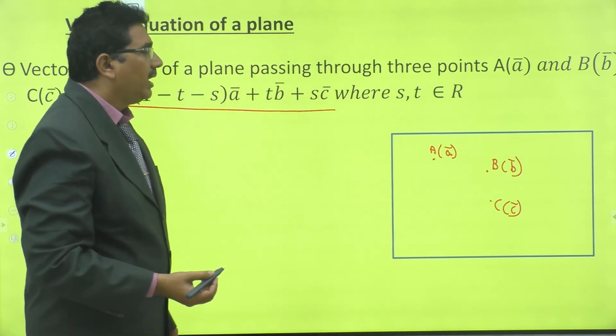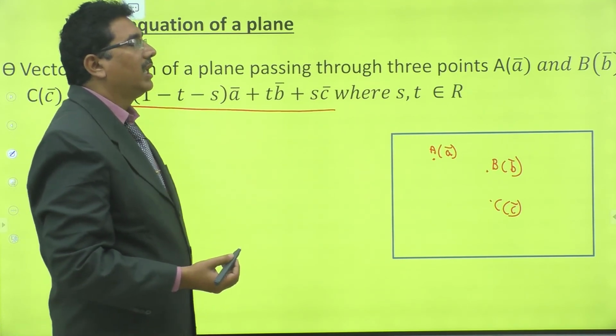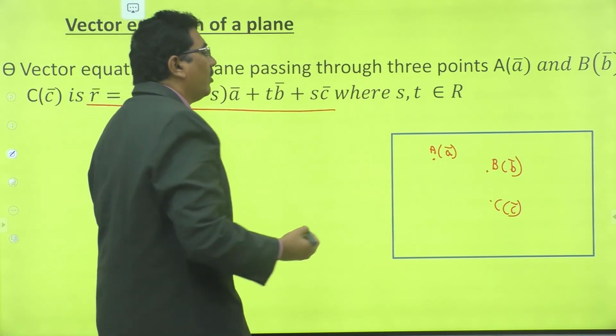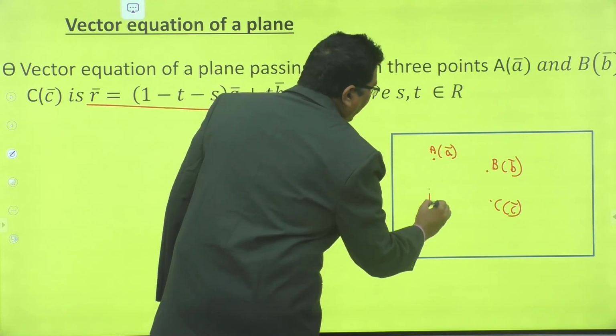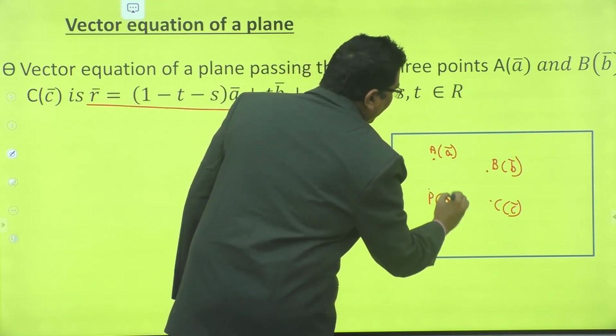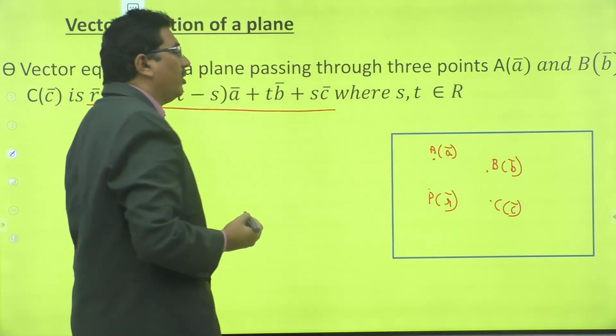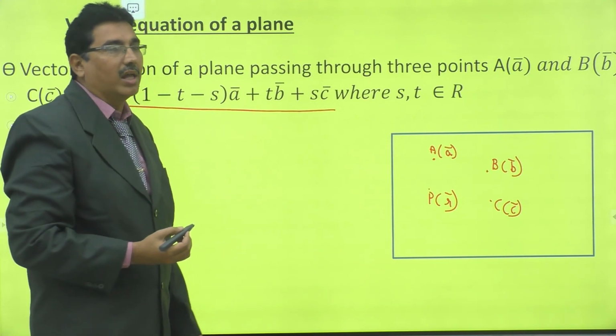Right. For finding the equation of a plane, let P be any point on the plane whose position vector is R bar.